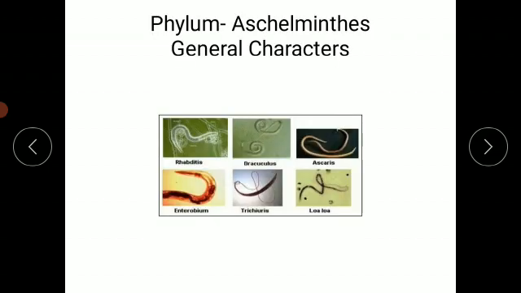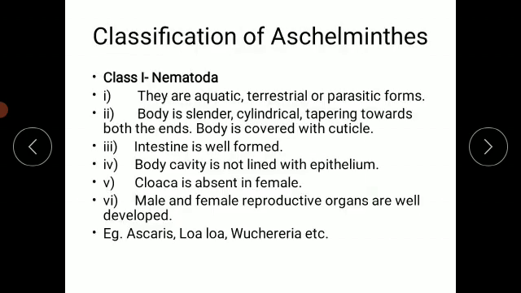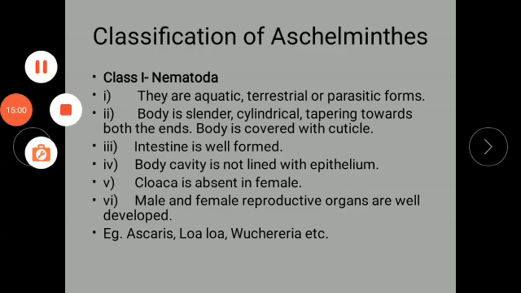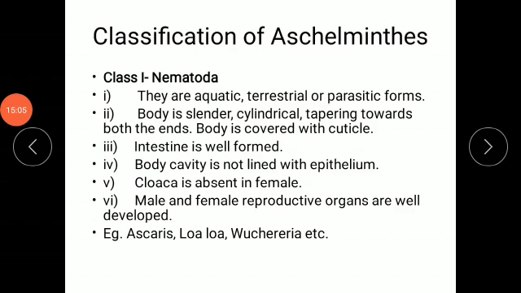See, these are the examples of different animals from Aschelminthes: the rhabditids, then Dracunculus, Ascaris, then Loa loa. So these are the different types of animals. If we just start the classification of Aschelminthes, here in class Nematoda, this is the only class which is present in the classification of Aschelminthes.